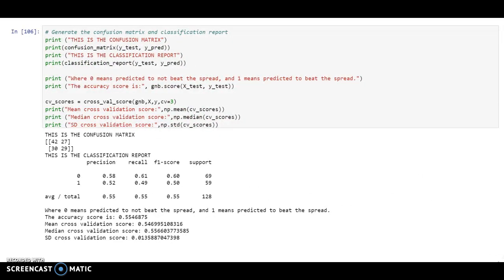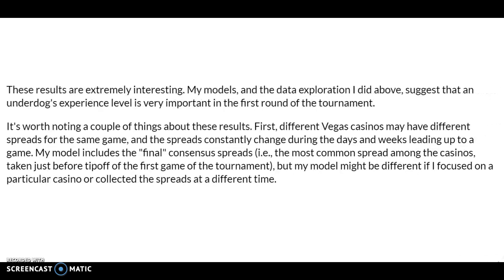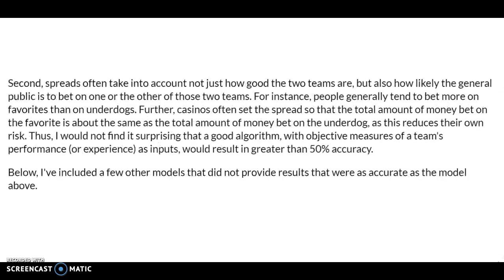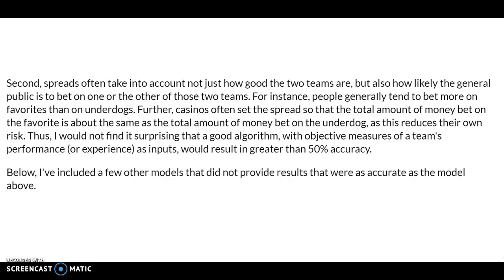This slide shows the confusion matrix classification report, as well as the cross-validation scores for this model. These results were interesting. They suggested that an underdog's experience level is very important in the first round of the NCAA tournament. Below, I've included a few other models that did not provide results that were as accurate as the model described above.